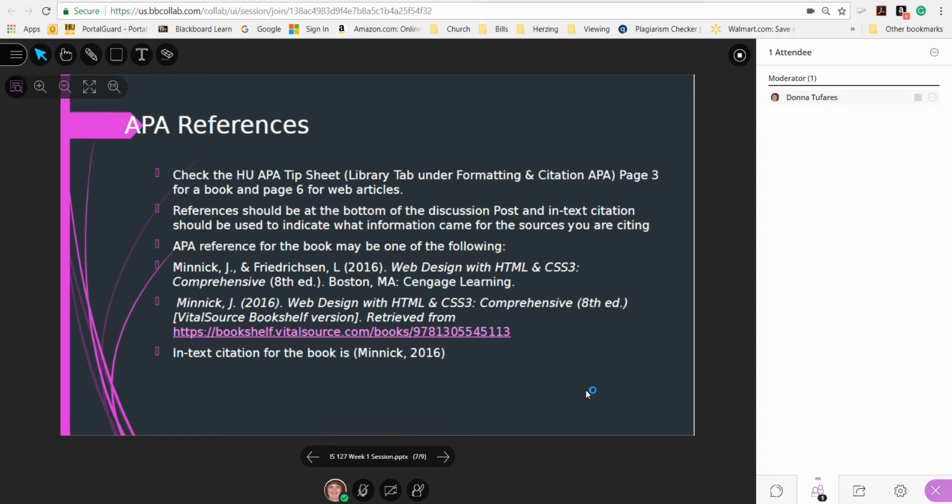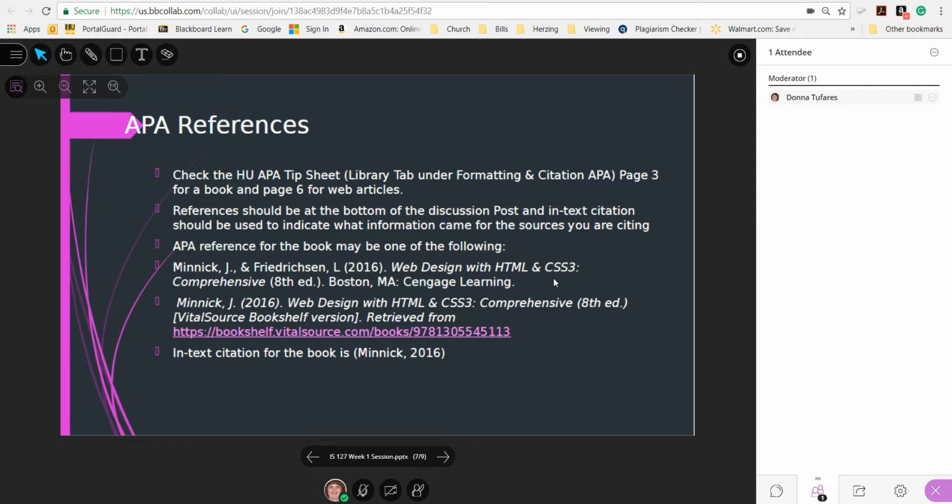APA references. I use the HU APA tip sheet, which is in the library under Formatting and Citation APA, and page 3 is for a book reference. Page 6 is for web references, and that's what you're going to mostly use. The full reference should be at the bottom of the discussion and have all of the elements that are required for APA. Then you have in-text citation, which goes within your post to indicate what information came from the source that you provided.